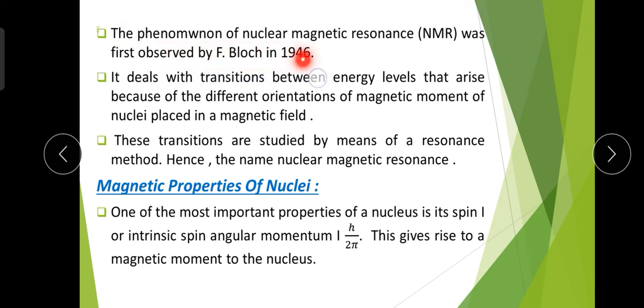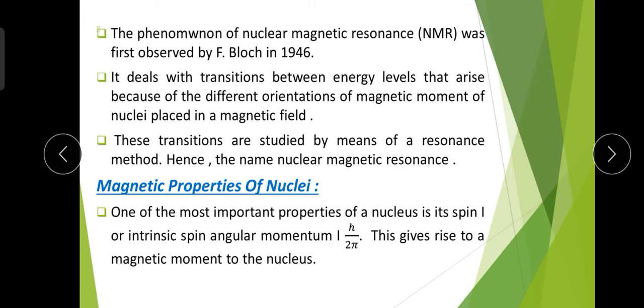The phenomenon of nuclear magnetic resonance, that is NMR, was first observed by F. Bloch in 1946. That means the scientist F. Bloch studied NMR spectroscopy, and he observed that it deals with the transition between energy levels that arise because of different orientation of the magnetic moment of nuclei placed in an external magnetic field. That means there is a transition, but between what? Between the energy levels that arise because of different orientation of magnetic moment.